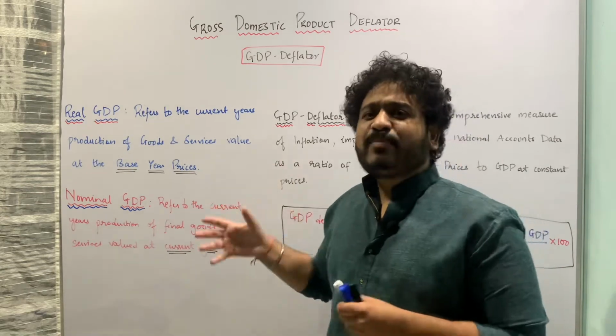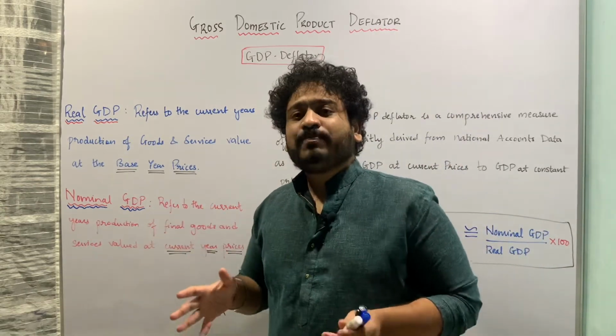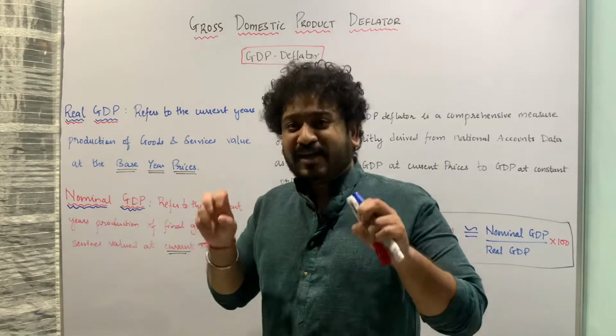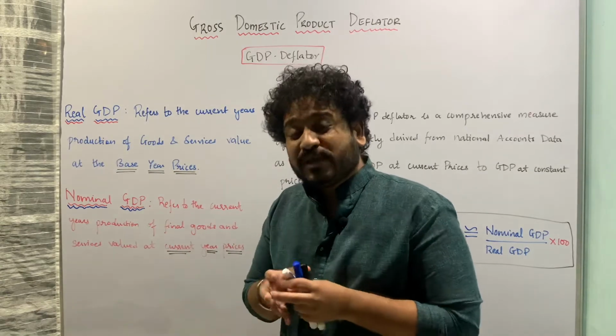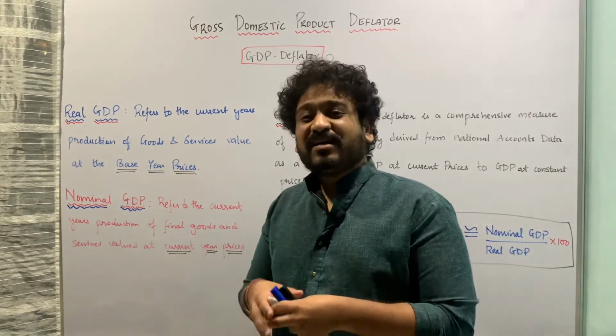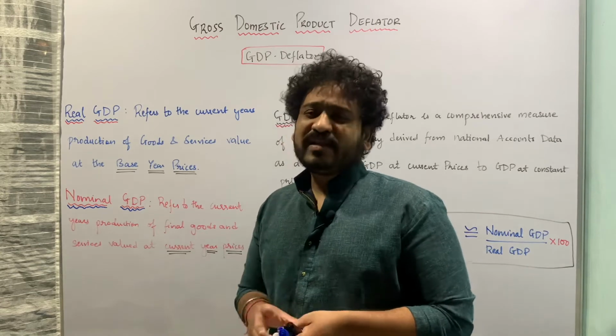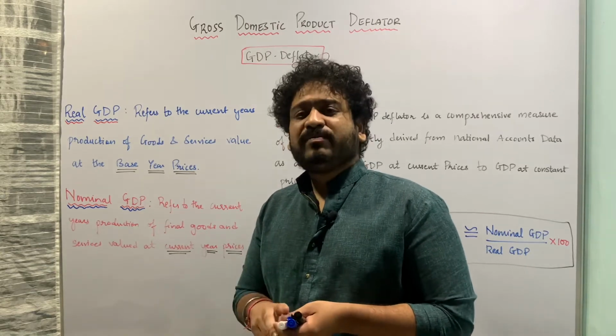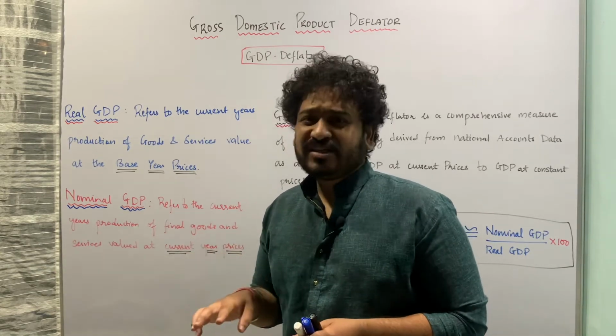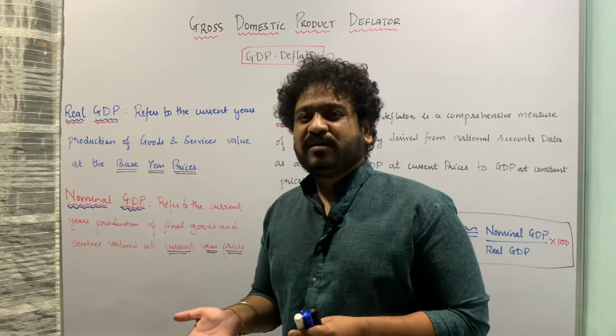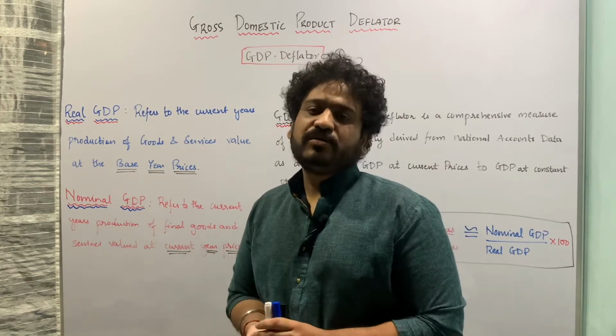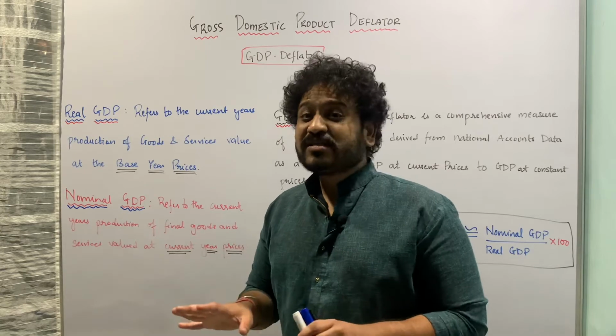But let us recap what is GDP. GDP is nothing but the money value of final goods and services produced within the boundary of a country in a given period of time. Usually that period is 1 year, meaning thereby it is either a financial year or a calendar year. Usually they take the financial year to account GDP. So this is the concept of GDP.